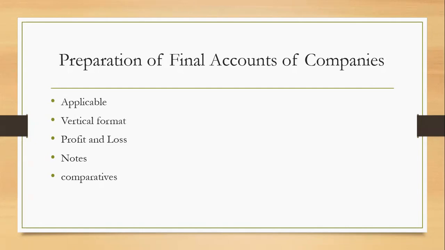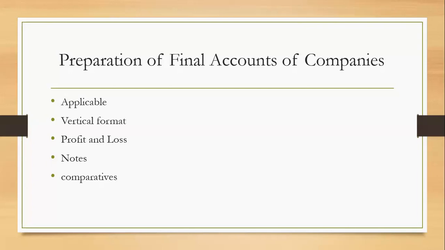So it is compulsory in this chapter that you only follow the vertical format. Thus a company does not have an option to use the horizontal format for the presentation of financial statements as prescribed in the original Schedule 6. So here we have to compulsorily use the vertical format. Companies cannot use the horizontal format. It becomes mandatory that we prepare our financial statements using the vertical format.